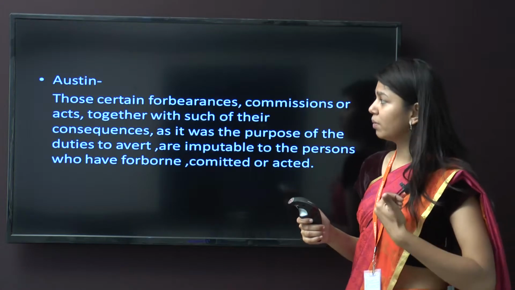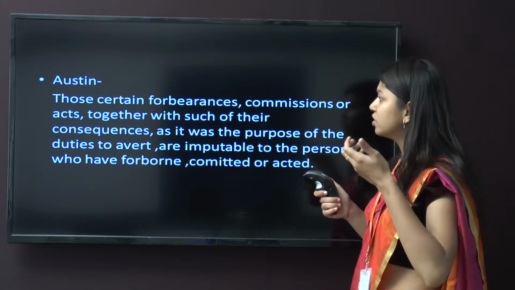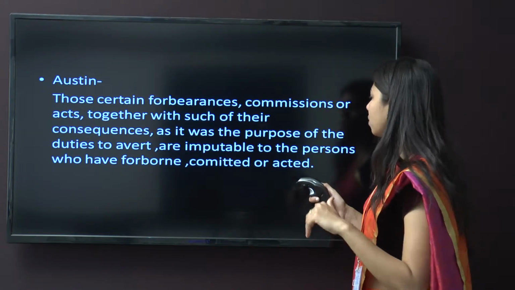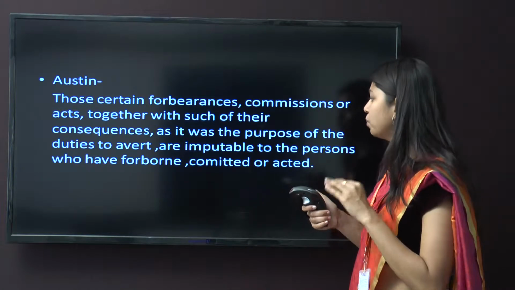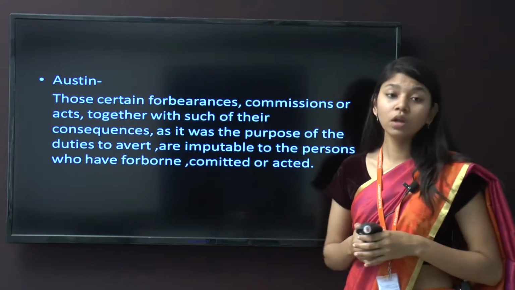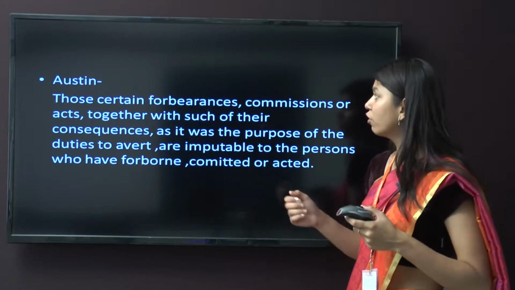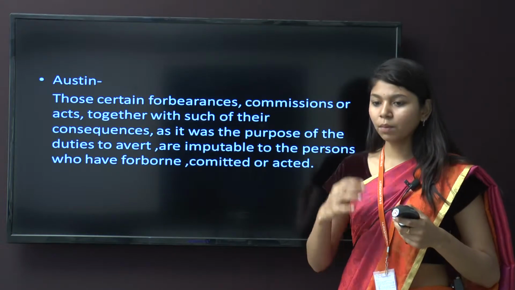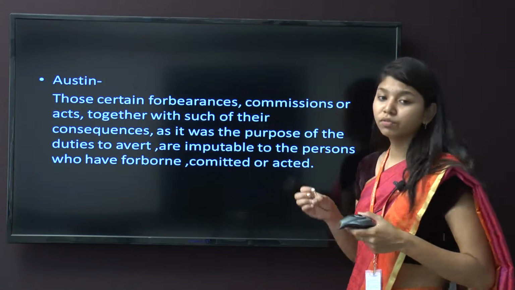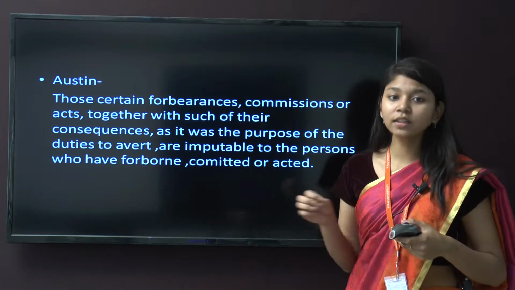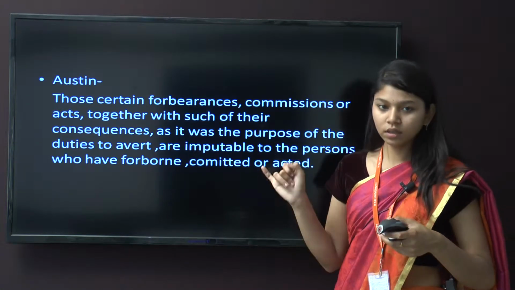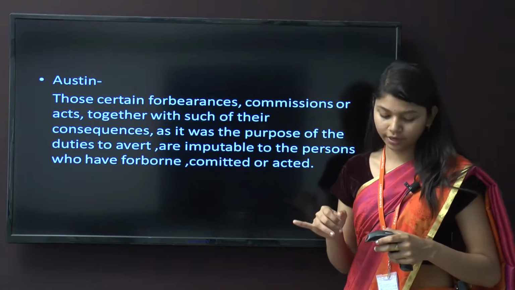What Austin says on liability: those certain forbearances, commissions or acts, together with their consequences, as it was the purpose of the duties to avert, and imputable to the persons who have forgone, committed or acted. So those certain acts which one should not commit, and a person is committing that act, so he is breaching his duty and he is liable for that act.